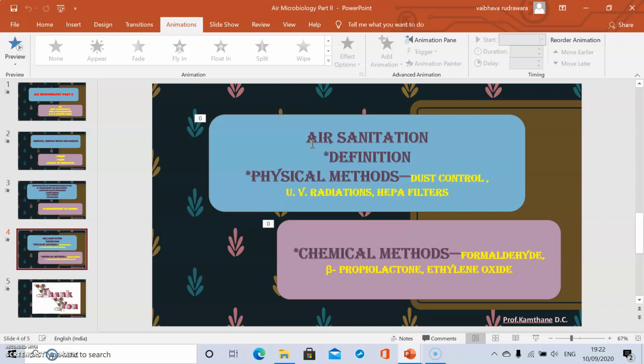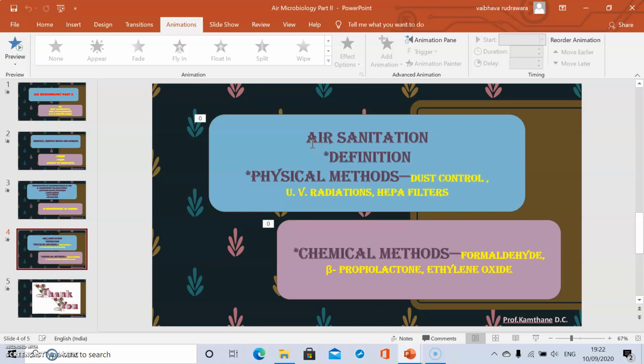Next compound is beta-propiolactone. This is a good gaseous sterilizing agent with a wide spectrum of antimicrobial activity. It is sporocidal, fungicidal and viricidal. This is highly effective against microorganisms. 2 to 5 mg per liter of beta-propiolactone is required to kill all types of microorganisms. It inactivates proteins and other biomolecules, and the death of the microorganisms occurs.